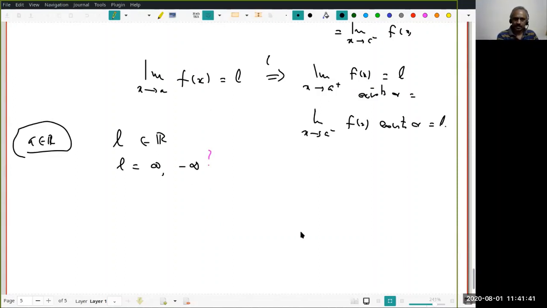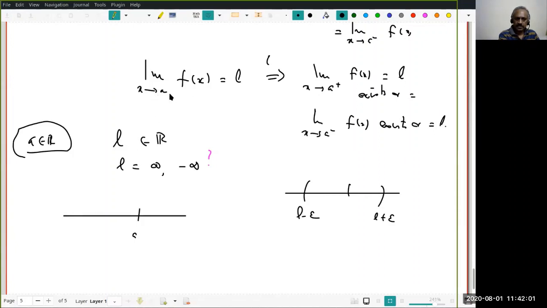Suppose L is finite. Then you have to give me a neighborhood J_L, that is, L minus epsilon to L plus epsilon. And since a is also finite, let's look at this case. This case is similar.